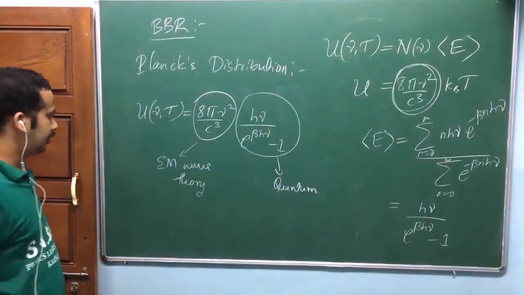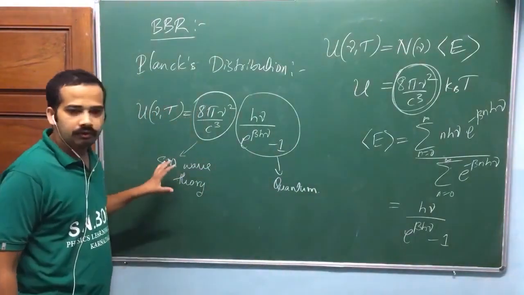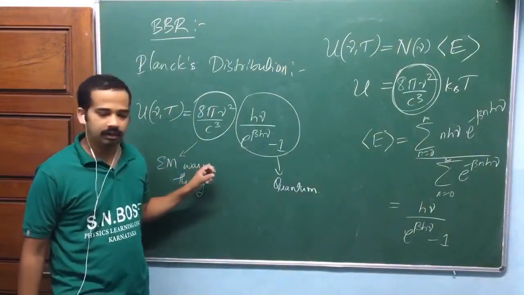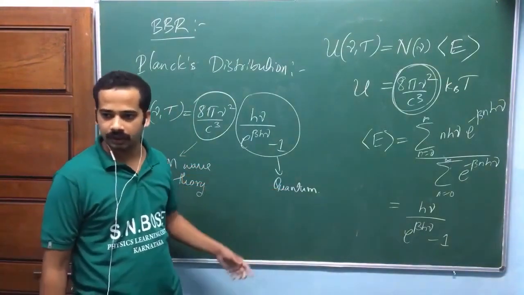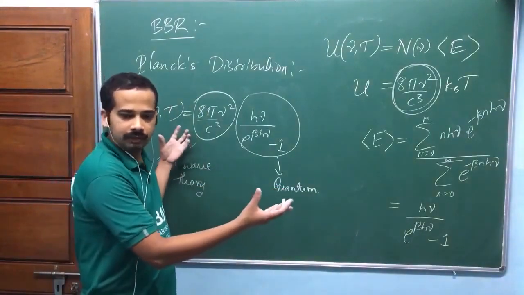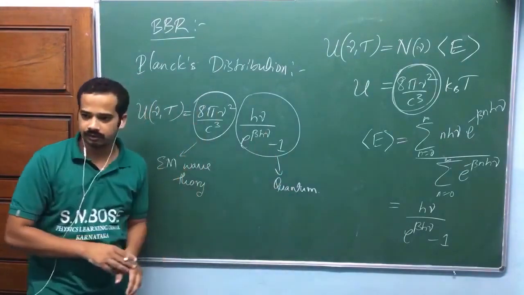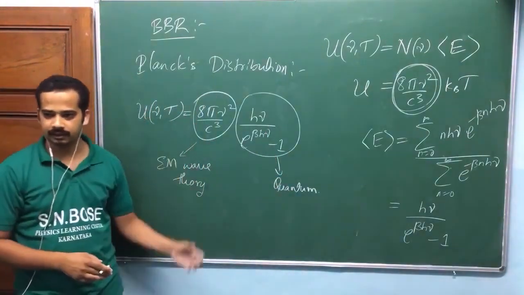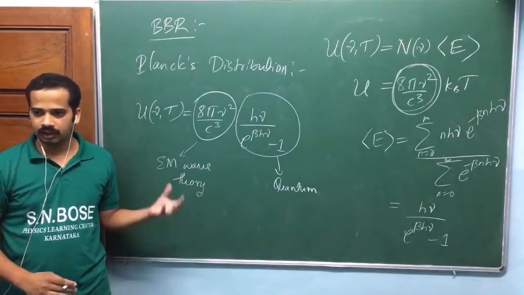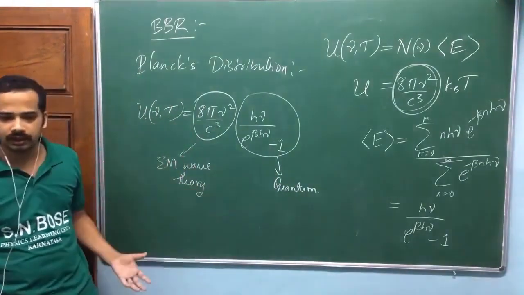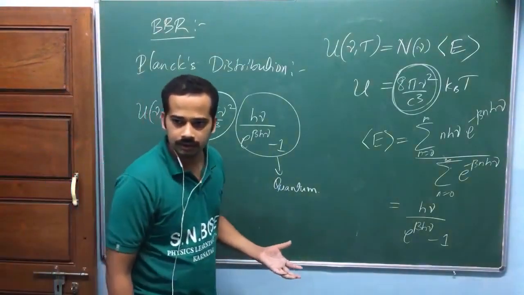Now, one part is because of what you call the classical idea, the other part is because of the quantum idea. How can both things be clubbed to make one equation? It's a kind of fit, isn't it? So that's why this whole assumption is not exactly correct, isn't it?